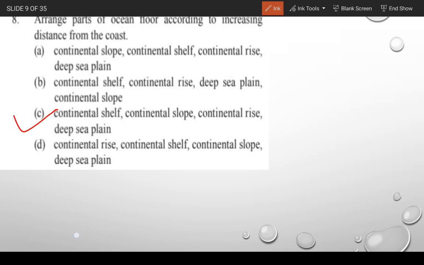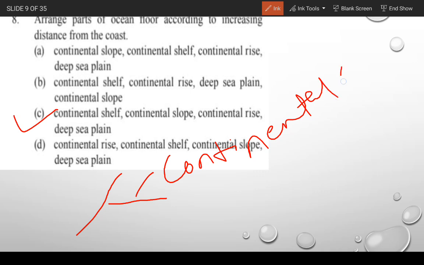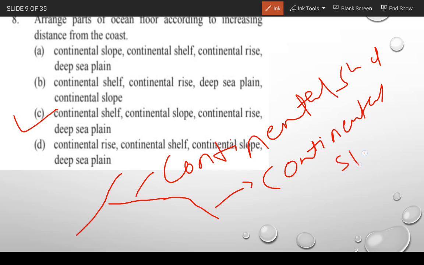Suppose this is a coast, and from the coast you go into the ocean. You first find the continental shelf. Then you find the continental slope. Then you find the continental rise.